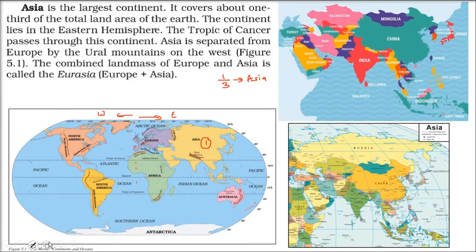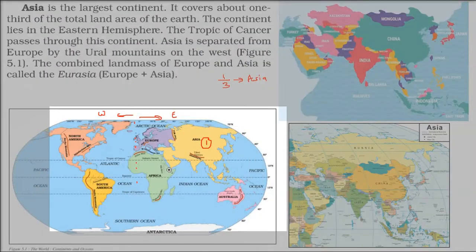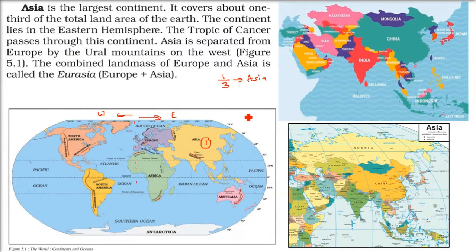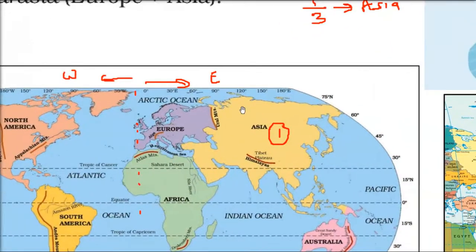Then there are imaginary lines, rekhayein, we know, imaginary lines. This is Kark Rekha or Tropic of Cancer, 23.5 degree. It passes through Asia. And what are our neighbors? Europe is our neighbor, and we are differentiated by the Ural Mountains. There is a mountain range, and these Ural Mountains have differentiated Europe from Asia.